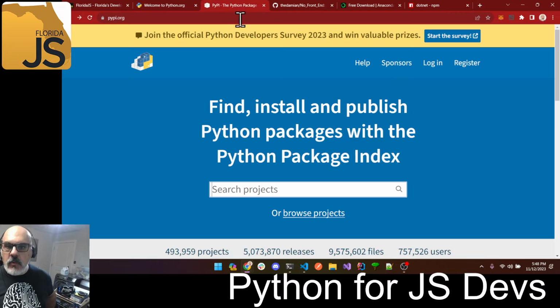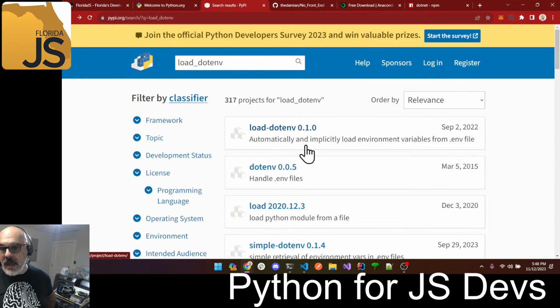What if there was a way that we could do that the same way? And there is. pypi.org is the way to do that. For example, I'm going to look for exactly the same kind of package. It's called load.env. It's not .env, that's the wrong package name. That's what it's called on Python.